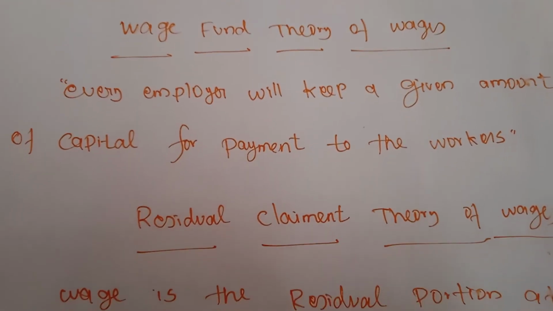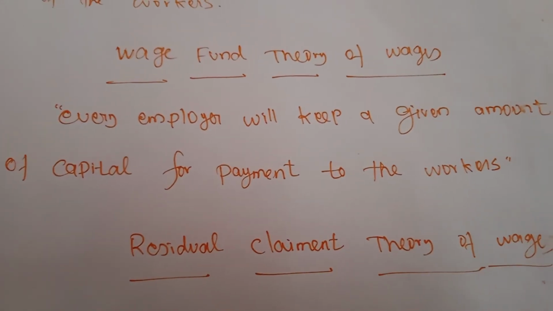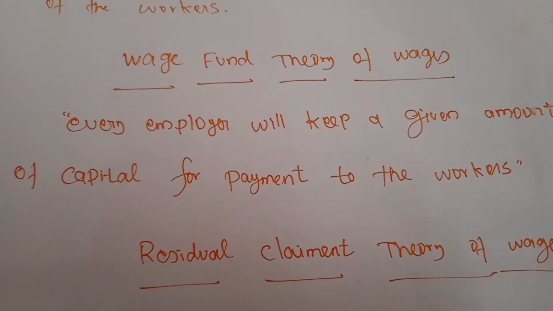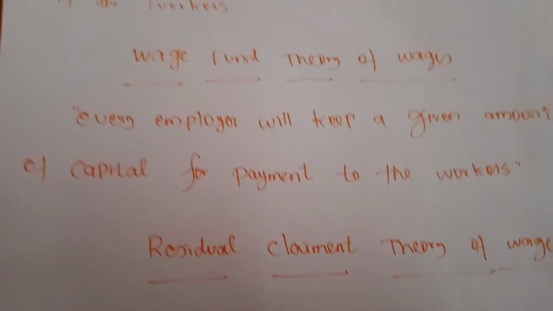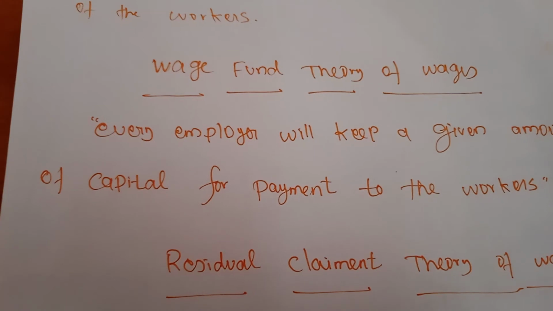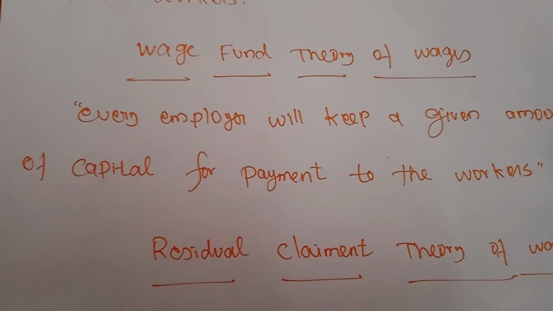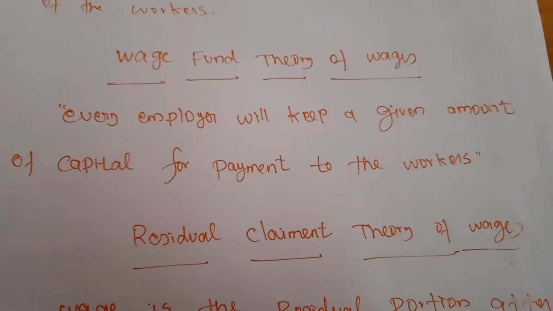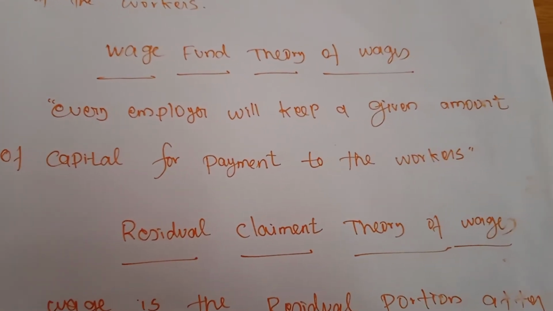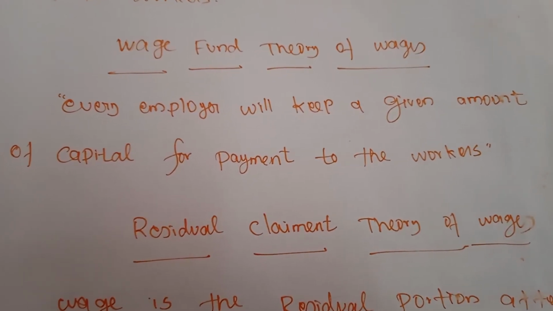So here also some criticisms are there. What are the criticisms? First one, it does not explain the difference in wages in different occupations. Laborers in different occupations will get different wage levels.